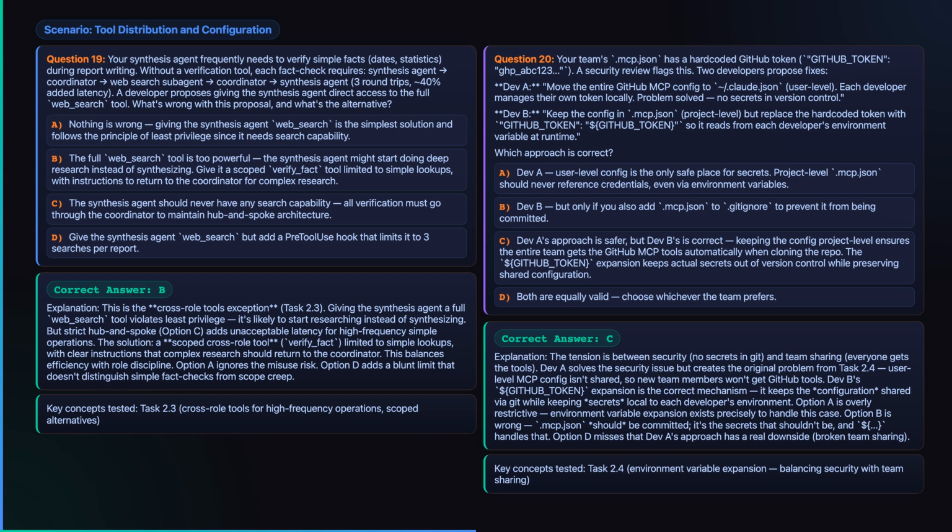That way the team still gets the shared GitHub MCP setup when they clone the repo, but the actual token never lands in version control. Moving everything to user-level config fixes the secret leak, but quietly breaks tool sharing for every new teammate.